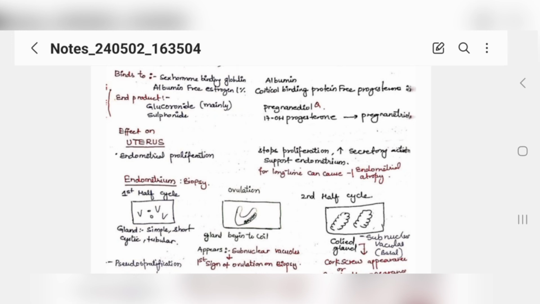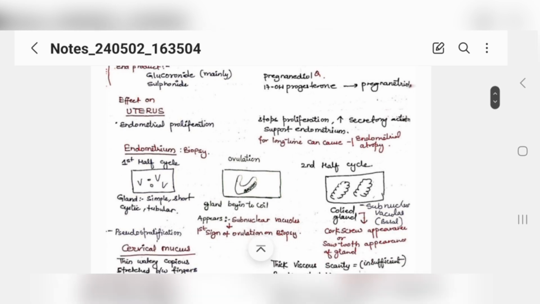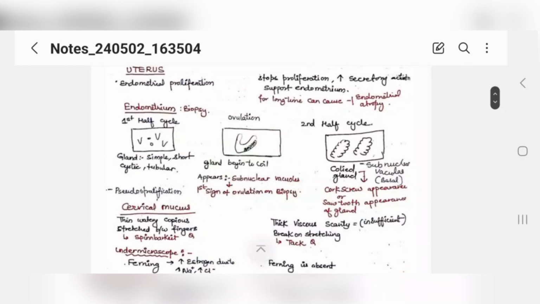See, estrogens on the uterus help in proliferation. And progesterone stops proliferation but increases secretory action, right? It supports the endometrium, producing secretions. Now if you get an endometrium biopsy in the first half of the cycle, where estrogen is the dominant hormone, you will see simple, short, straight tubular glands in your biopsy slide.